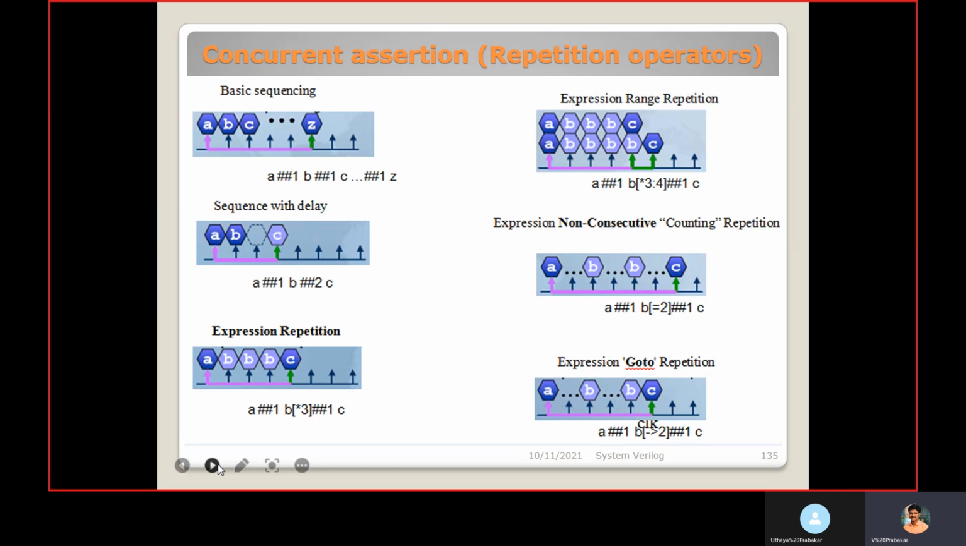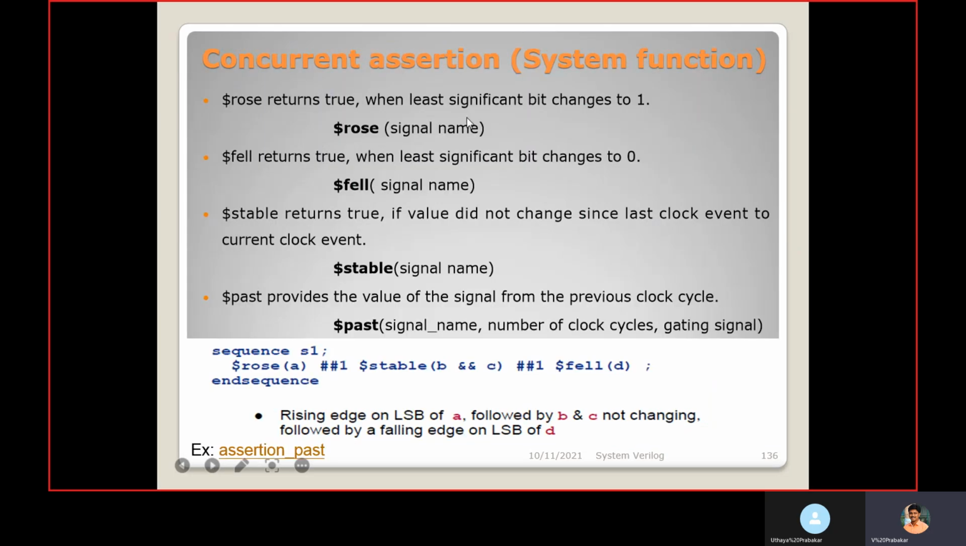Then these are a few system functions. $rose returns true when the least significant bit changes to 1, for whatever variable or signal name we mention here. So $rose recognizes when the signal changes; if it is multiple bits, the least significant bit changing from 0 to 1, that is rising from 0 to 1. $fell returns 1 when the least significant bit changes from 1 to 0.